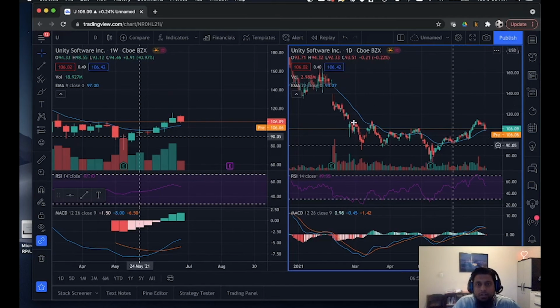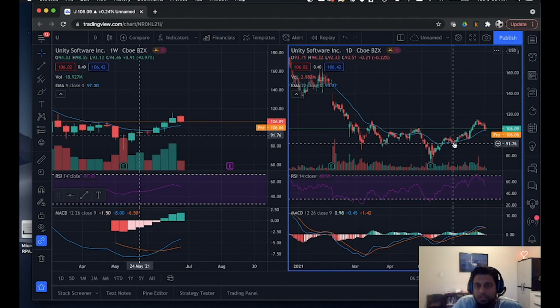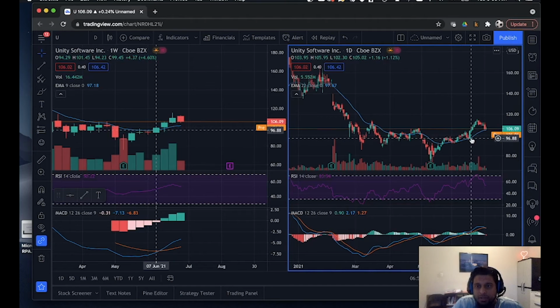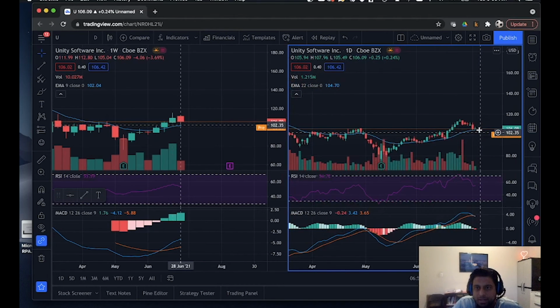For the daily chart, we are using a 22 EMA and the price has been posting consistently above the 22 EMA for the past 5 weeks. Each time, the 22 EMA has acted as a support. When the price comes and touches the 22 EMA, it bounces up. Right now, the price is at a critical point. We see that the stock has made a candle right at the 22 EMA, and this is a critical inflection point. The stock may gap up again and move upwards, or it may go below the 22 EMA.